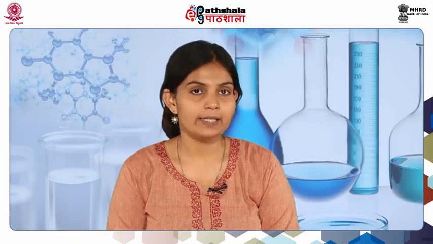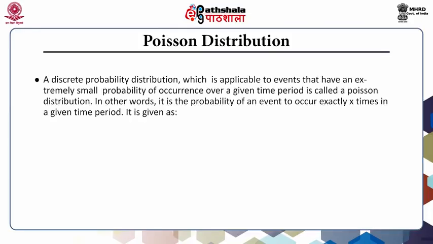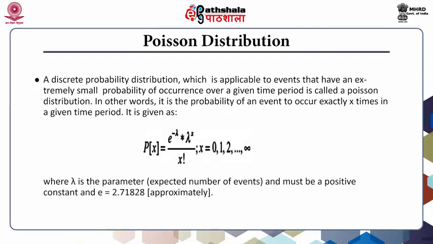Let us have a look at these. Poisson distribution, a discrete probability distribution which is applicable to events that have an extremely small probability of occurrence over a given period of time, is called Poisson distribution. In other words, it is the probability of an event to occur exactly x times in a given time period. It is given by the following formula, where lambda is the parameter, the expected number of events, and must be a positive constant.